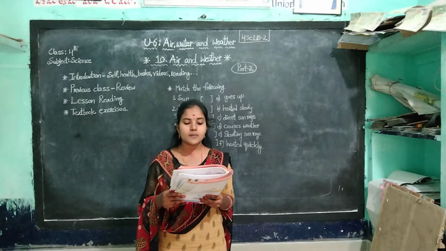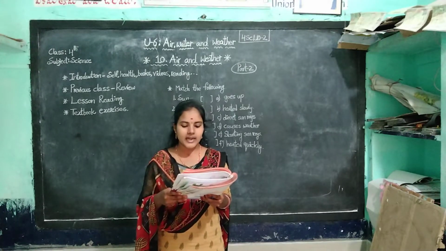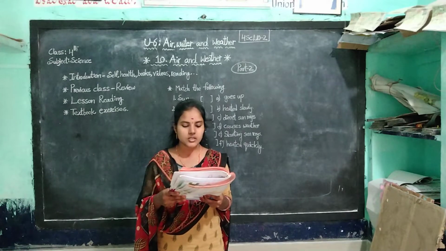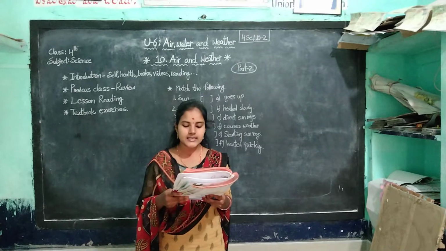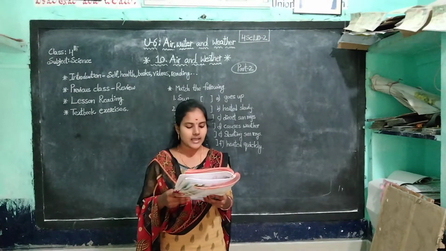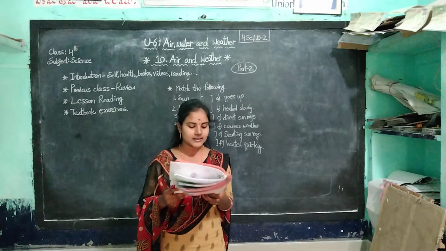Wet cloths dry up due to evaporation of water. And ponds and wells become dry in summer because of the evaporation of water by the hot sun. The rate of evaporation changes according to the seasons. The evaporation is faster in summer than in winter. The rate of evaporation is affected by several factors.